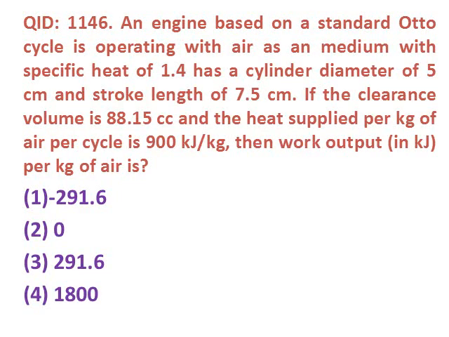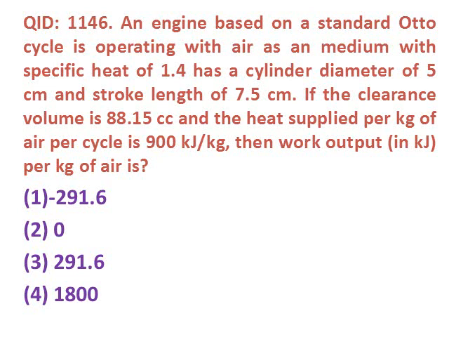Next question. An engine based on the standard Otto cycle is operating with air as the medium with specific heat ratio of 1.4, has a cylinder diameter of 5 cm and stroke length of 7.5 cm.